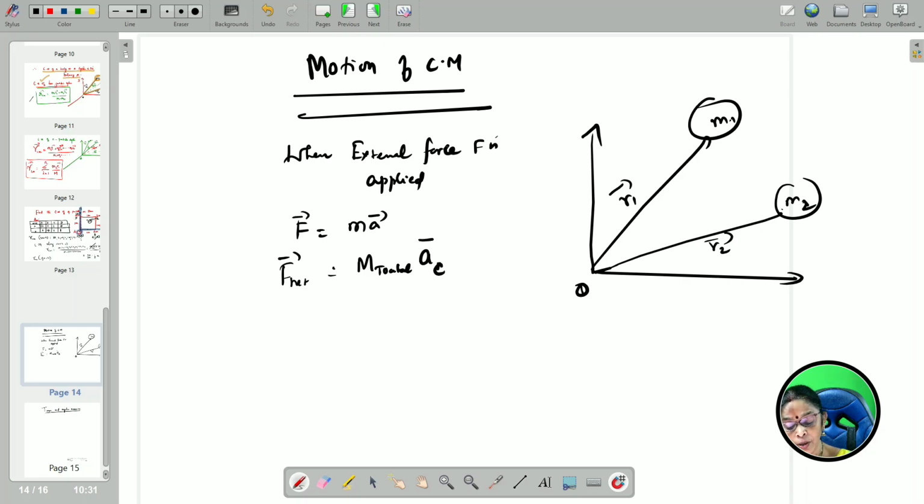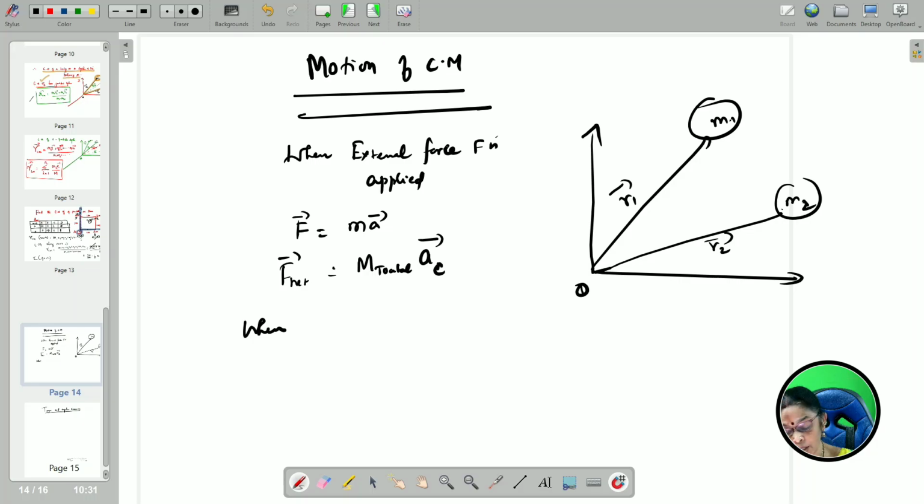F is a vector quantity, therefore, acceleration is also a vector quantity here. Now, what is the center of mass of the particle whenever it is moving? When the center of mass of the particle is moving, the whole system of particles is also said to be moving.